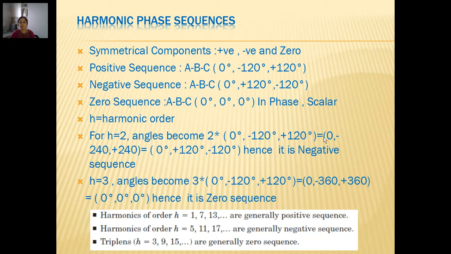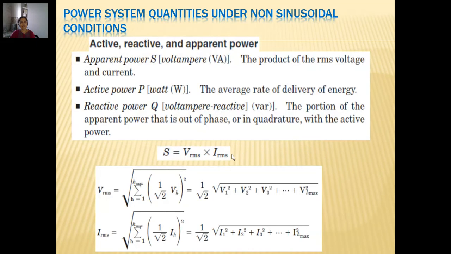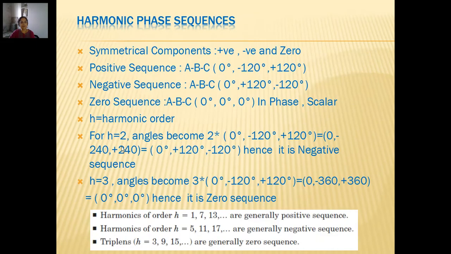So this results in 2 into 0, 0; 2 into minus 120 becomes minus 240; and 2 into plus 120 becomes plus 240. We know that minus 240 can be written as plus 120, and plus 240 can be written as minus 120. So what we get is a negative phase sequence. So we can say that the second order harmonic would have the nature of negative sequence.